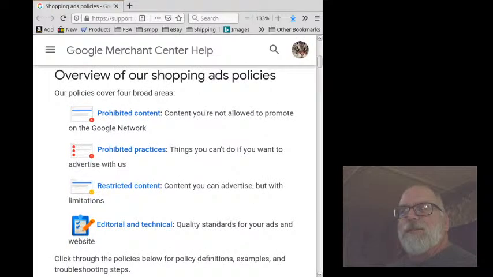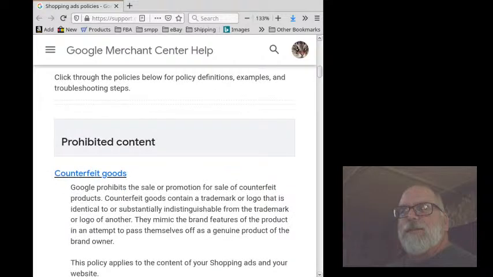Overview of our shopping ads policies. Our policies cover 4 broad areas. Prohibited content, which is content you're not allowed to promote on the Google network. Prohibited practices, things you can't do if you want to advertise with us. Restricted content, content you can advertise but with limitations. Editorial and technical, quality standards for your ads and website. Click through the policies below for policy definitions, examples, and troubleshooting steps.